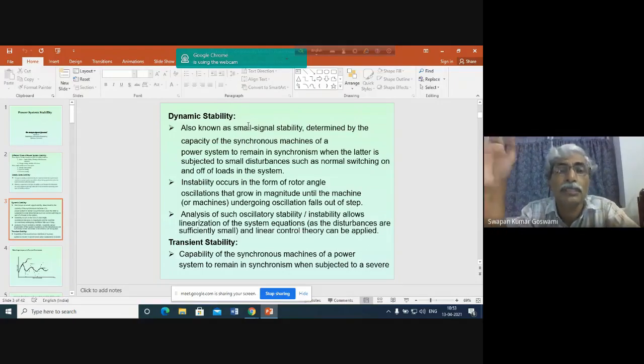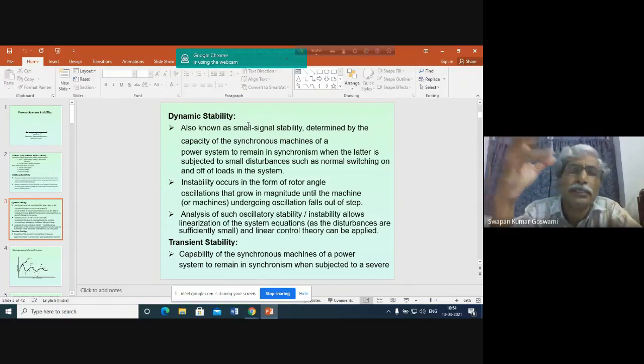That means this dynamic stability problem is the problem of actual steady state stability, when the system is encountering small changes in demand, and these small disturbances are always happening in the form of some increase or decrease in demand.